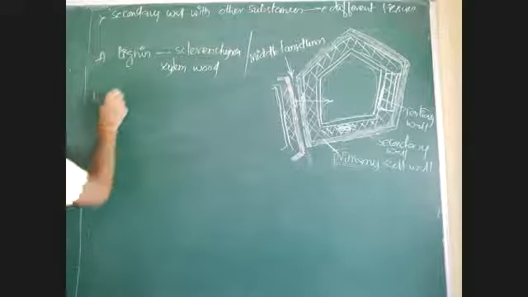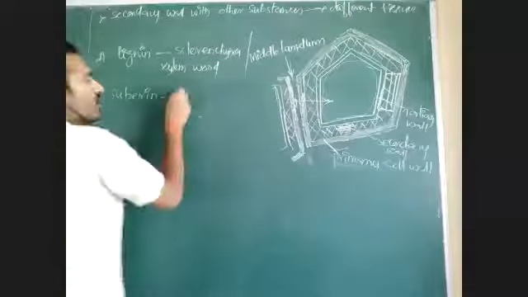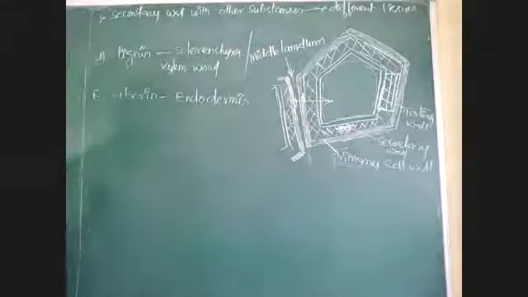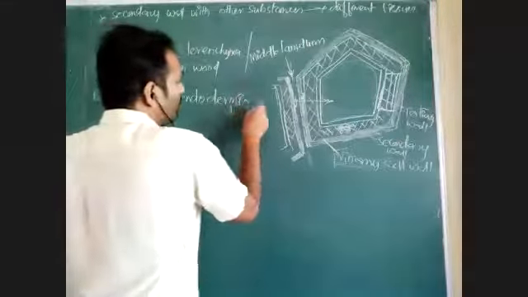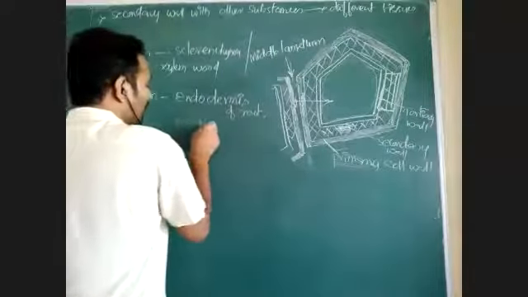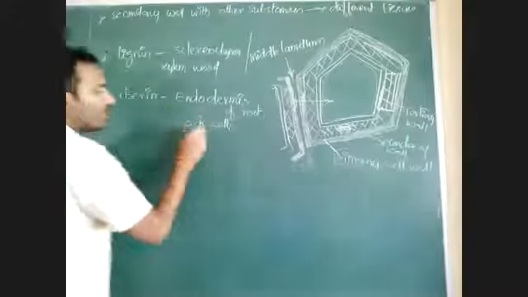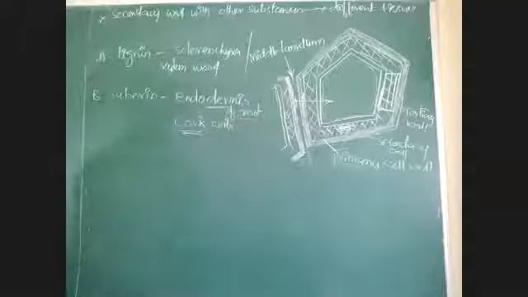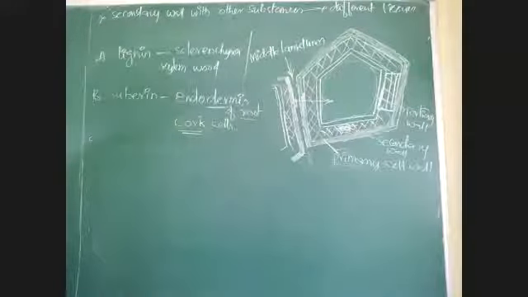Suberin is another substance. Suberin is a substance which is in a type of tissue called as endodermis. Endodermis of roots, especially endodermis of roots and cork cells. Cork. In stem there is a tissue called as cork. In root there is presence of a tissue called as endodermis. Endodermis of roots and cork cells are made with suberin. Suberin is a chemical substance that is giving a hard structure.